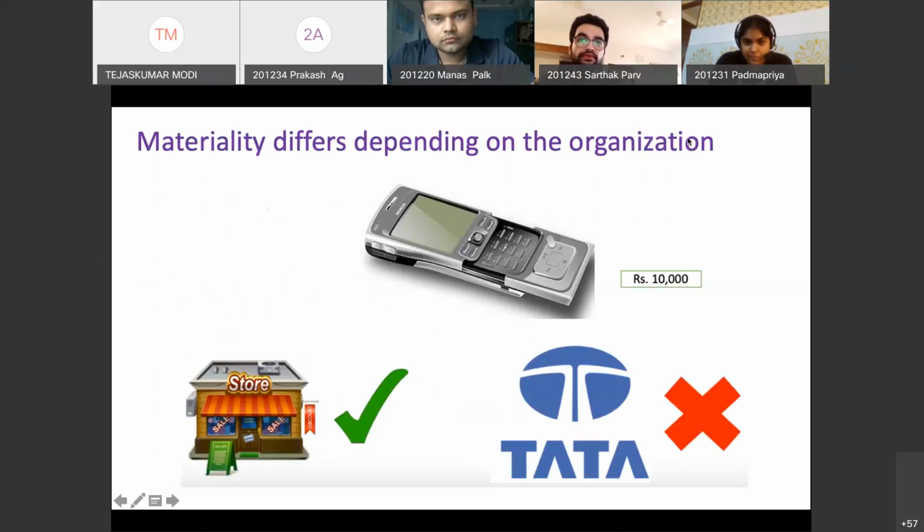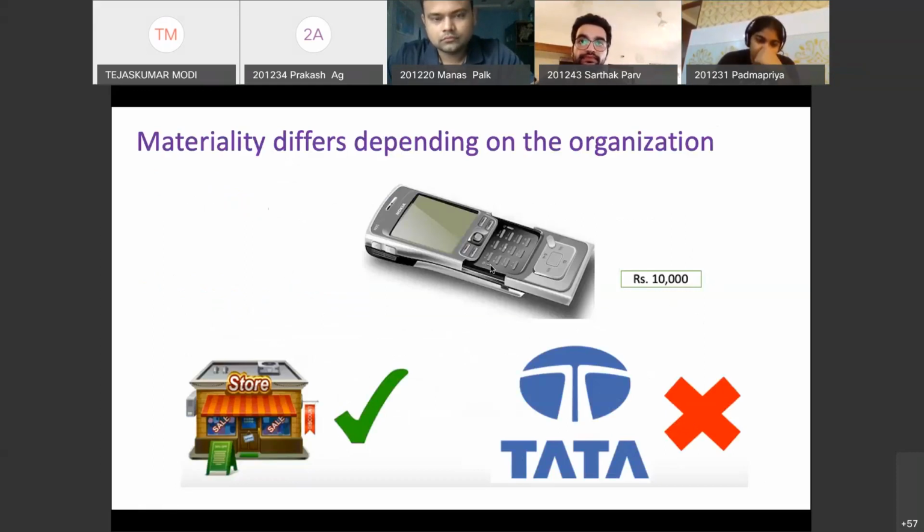Another few images I have put, and don't take me to court for using Tata's name. This image is free for use. What I'm saying is that Tata is not in fact buying a mobile phone; I'm just putting this as information for easy understanding. Now for this store, a mobile phone of 10,000 is very material, but for Tata it is immaterial.